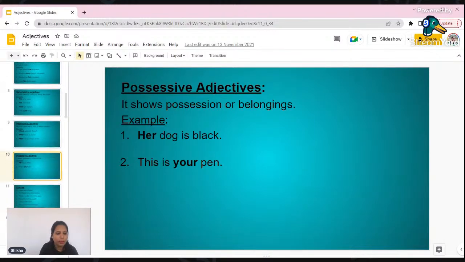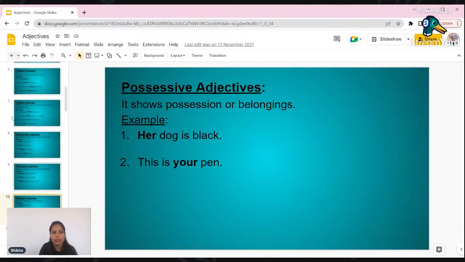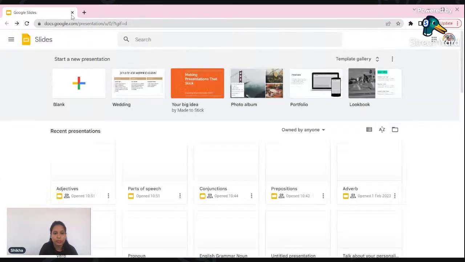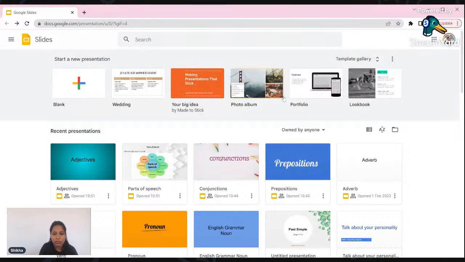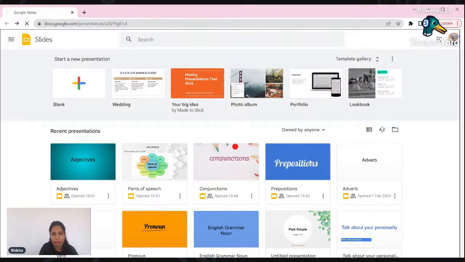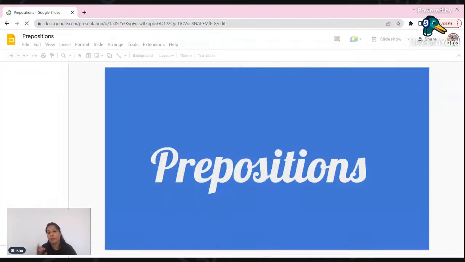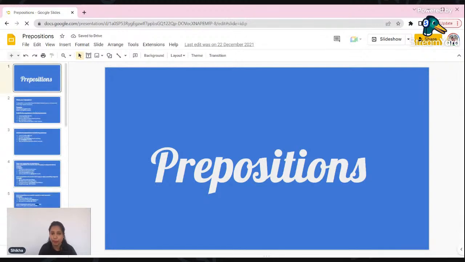So we are doing only this much about adjectives, and then let us move towards the next part of this session, that is prepositions. Most of you don't know the usage of prepositions, where you need to use to, you just skip using to and you frame an incomplete sentence, or maybe where you need to use on, you are not using on, you are using in.